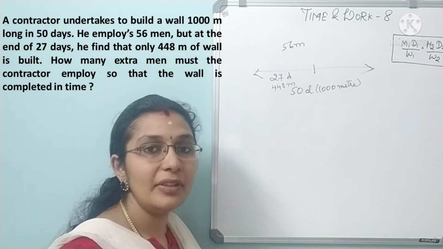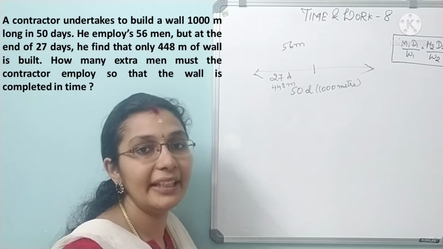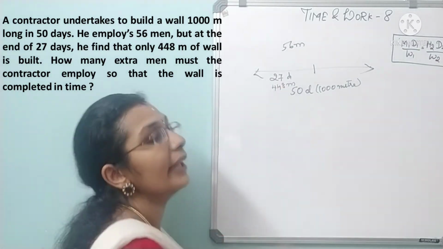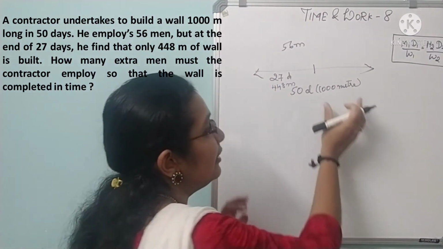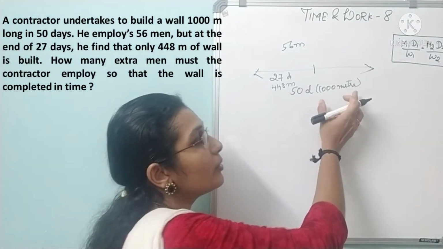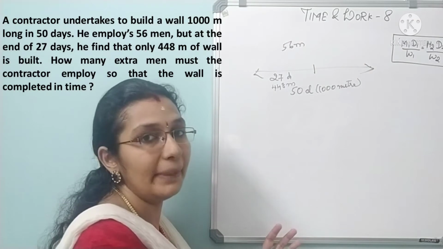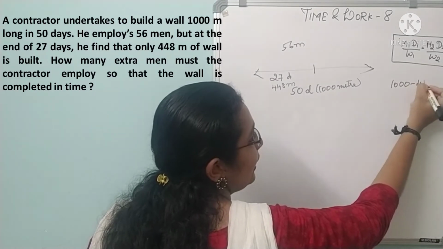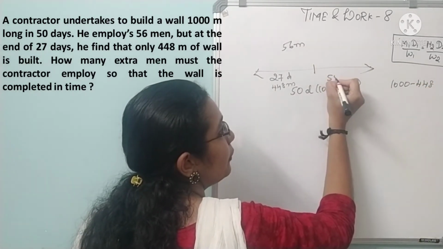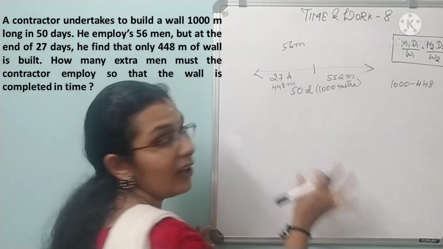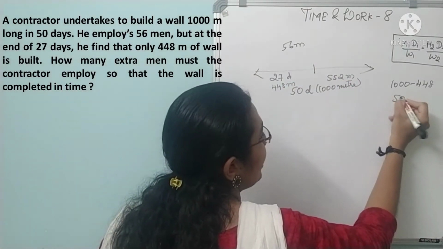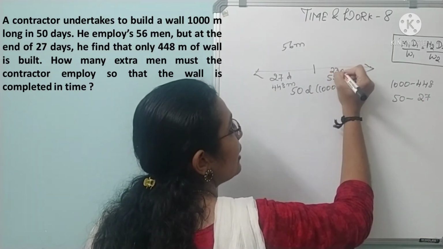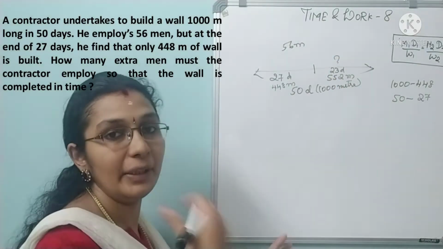So under the previous question we saw in how many days they will have to complete. Here they are asking how many extra men should be added to complete the work on time, because they are lagging here. Okay, so this is the total work you will have to consider, 1000 meter. In that 448 is completed. So remaining is 1000 minus 448. Clear? Which is 552 meters that should be completed. On time means total time is 50. In that 27 days is already completed. So the remaining is 23 days. We'll have to find men.